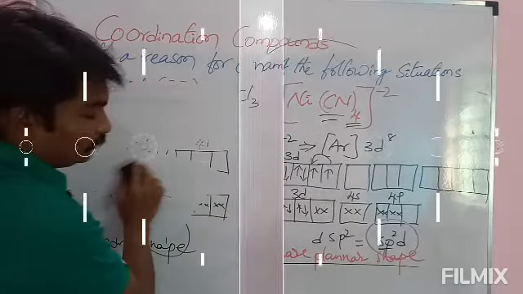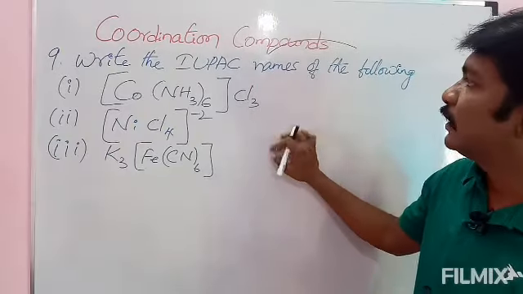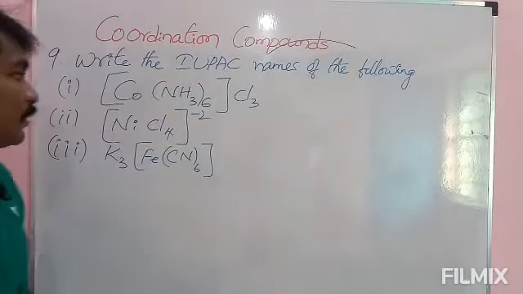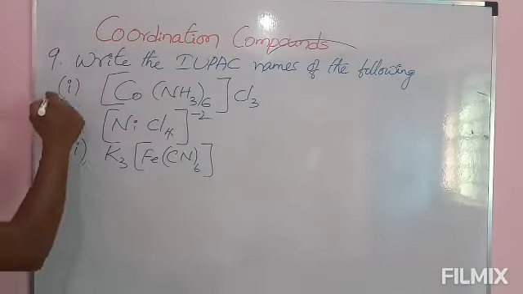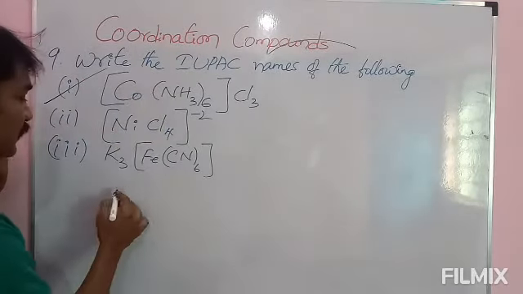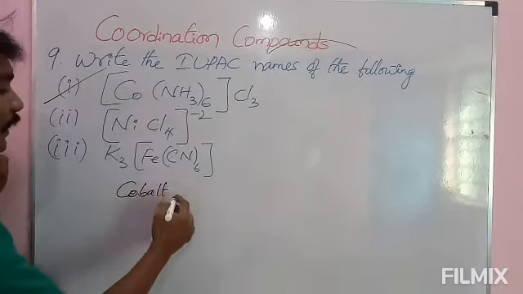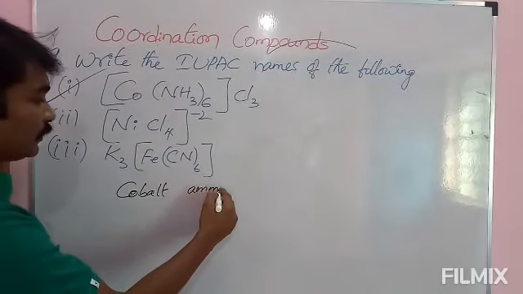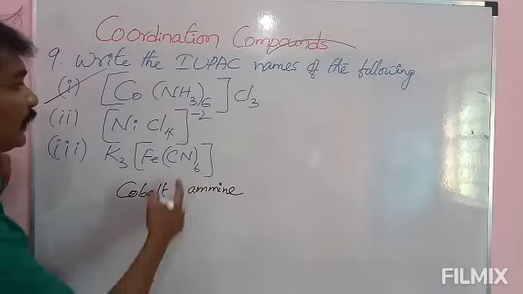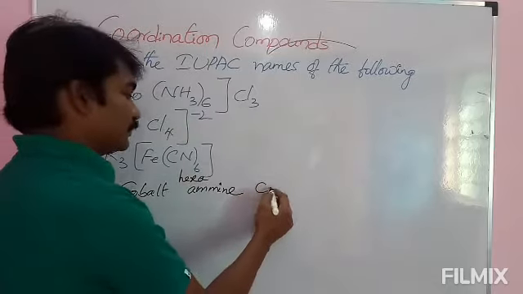Okay, here ninth one is writing IUPAC names. Write the IUPAC name of the following. Here three different coordination compounds are there, three complexes, and we will check first one. See here, what are the things present here? Cobalt is there, and ammine groups are there. How many are there? 6 are there. Then it is hexaammine, and chloride is there.